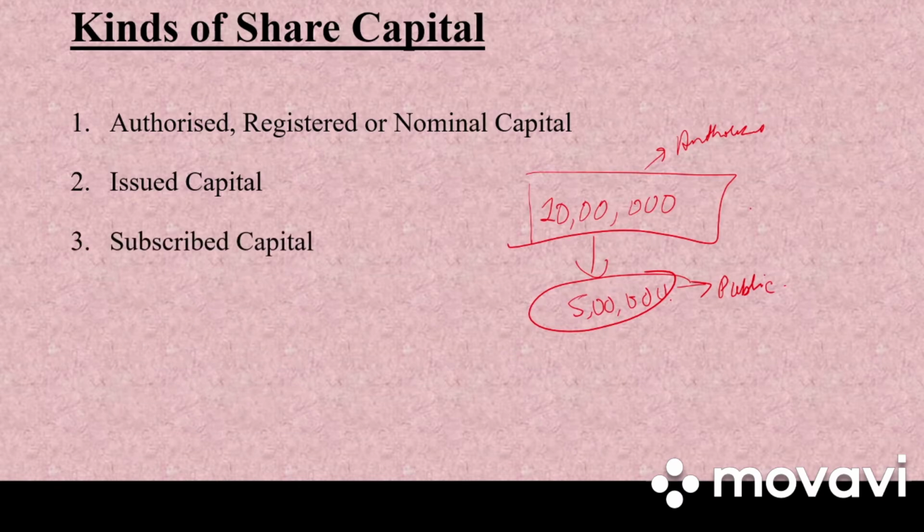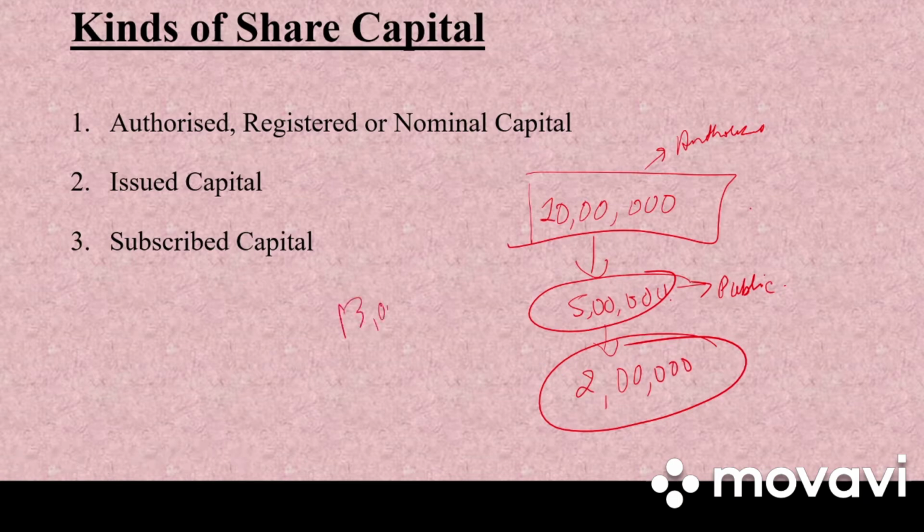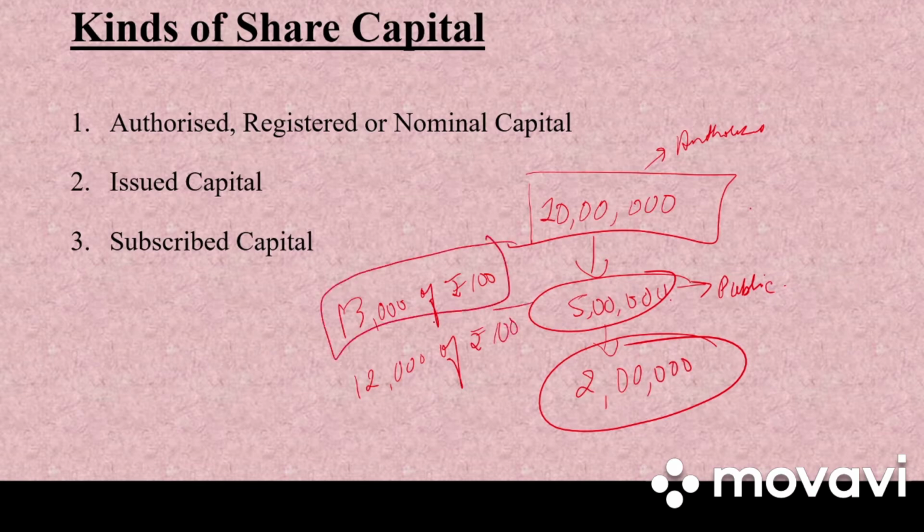Next we have subscribed capital. So subscribed capital is a part of issued capital which has been subscribed by the public. तो 5 लाख कंपनी ने ऑफर दिया कि आप इतना इश्यू कर सकते हैं, but पब्लिक ने सिर्फ 2 लाख सब्सक्राइब किया होगा. So this 2 lakh will be subscribed capital. Clear? Let me give you one more example. Say for example, 13,000 shares of 100 each are offered to the public for subscription, but पब्लिक ने सिर्फ 12,000 shares of 100 each अप्लाई किए. So this is our issued capital. This is the subscribed capital.